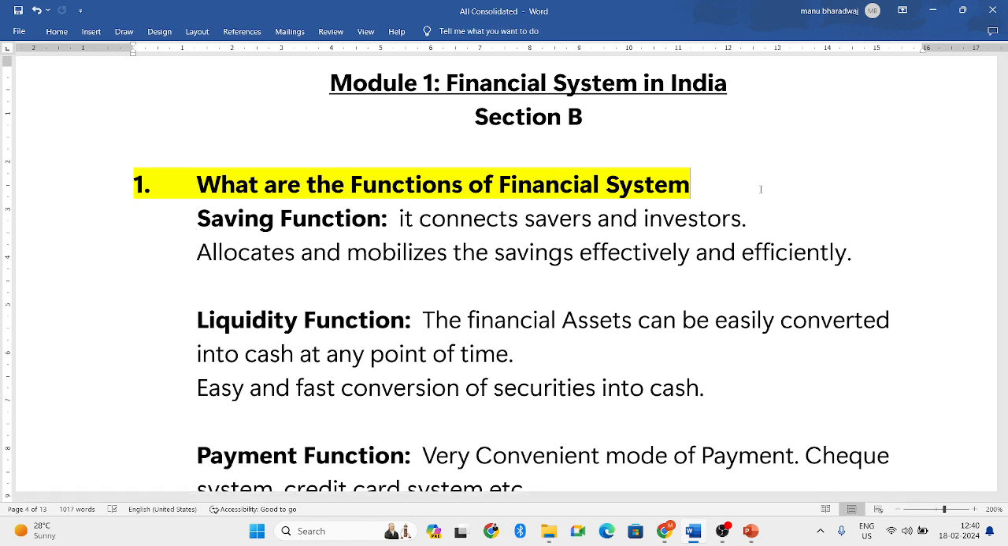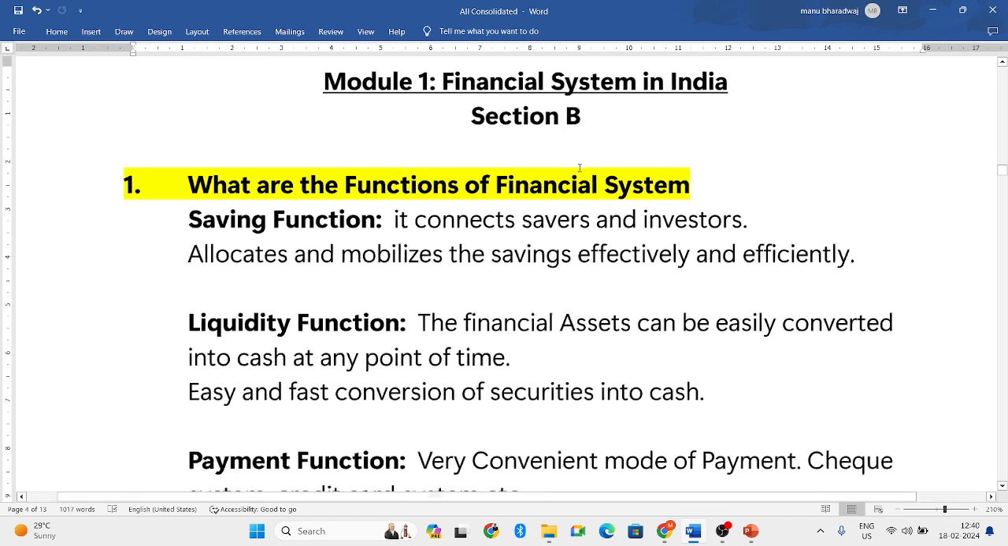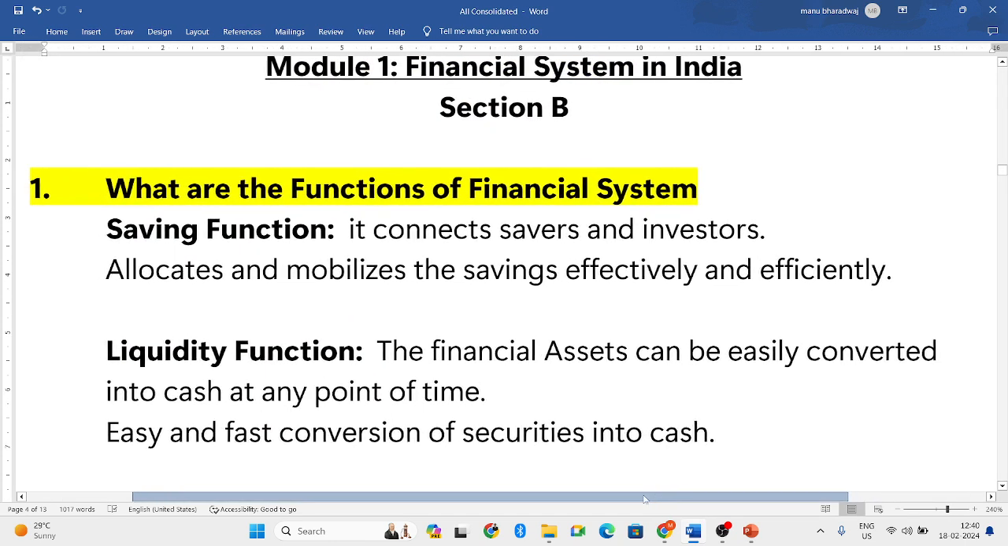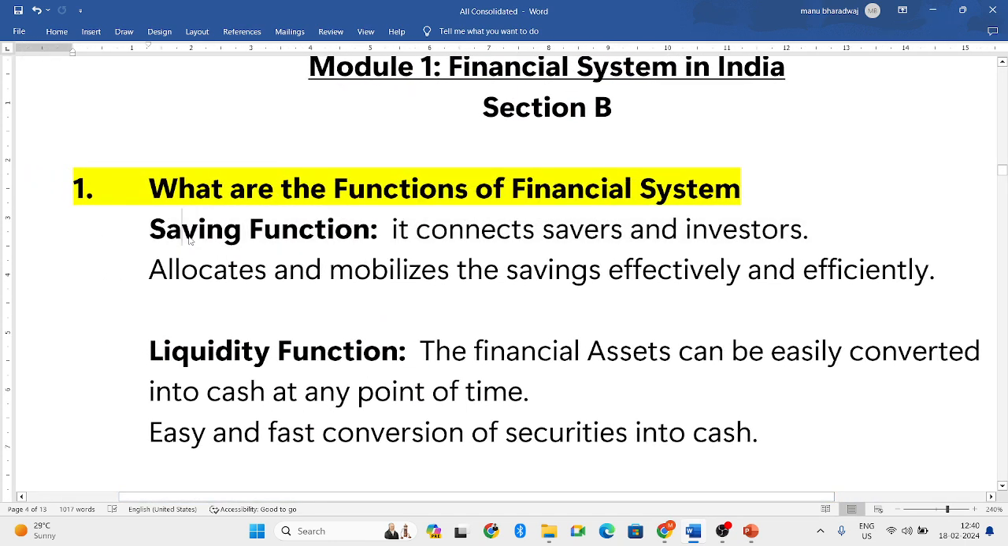What are the functions of the financial system? There are 8 functions. I have not given all the detailed explanation. I have just made the points of everything so that when you are studying for the exam, it will help you like last minute revision. So first is the saving function.